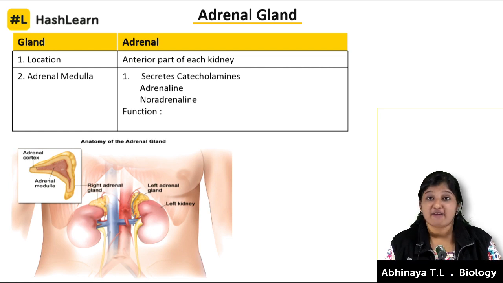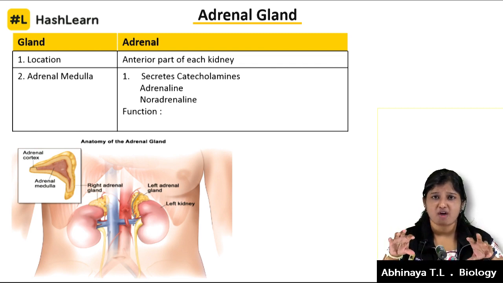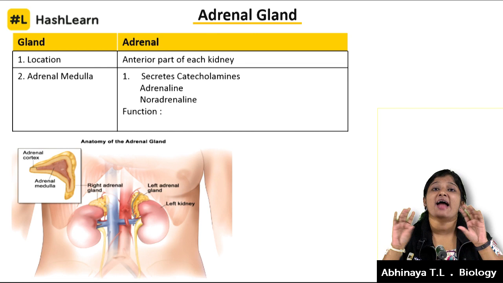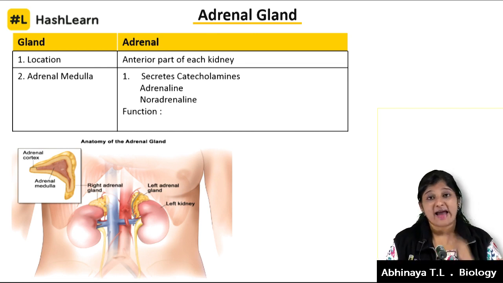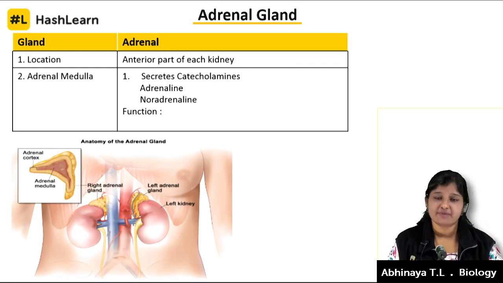The first gland of today's class: the adrenal gland. Location: the adrenal gland is sitting right on top of our kidney. Where is the kidney placed? It's inside our abdomen. So the adrenal gland sits on the anterior part of each kidney. Anatomy-wise, we have studied this in the excretory chapter, but we'll just pick up 2 structures there.